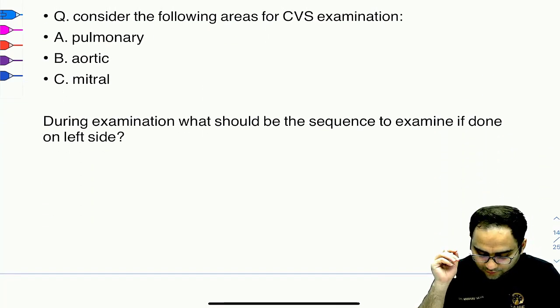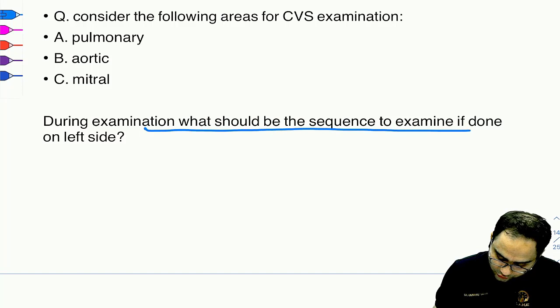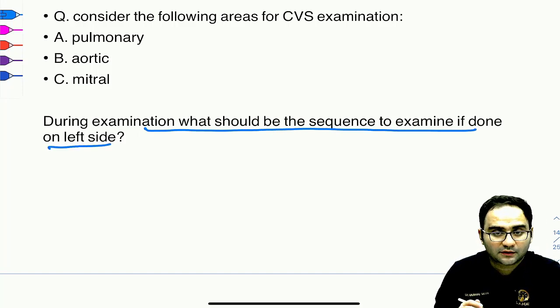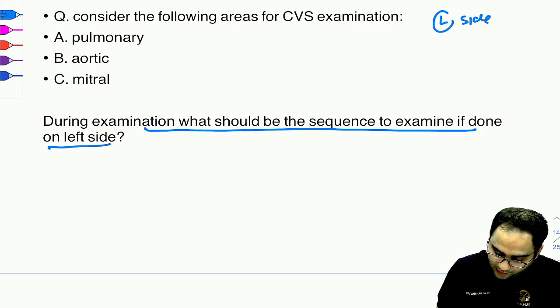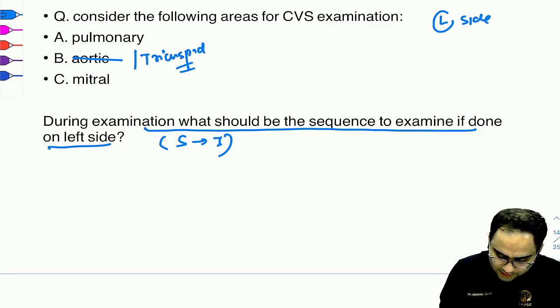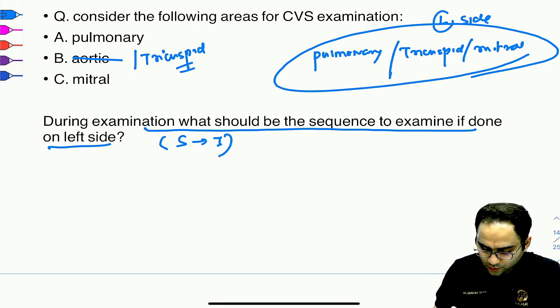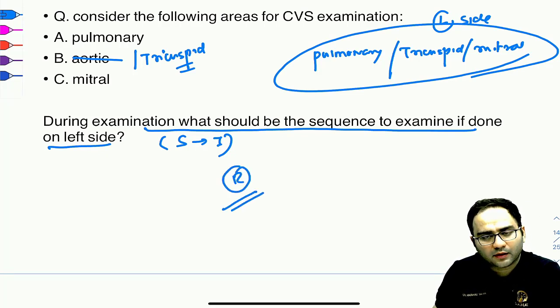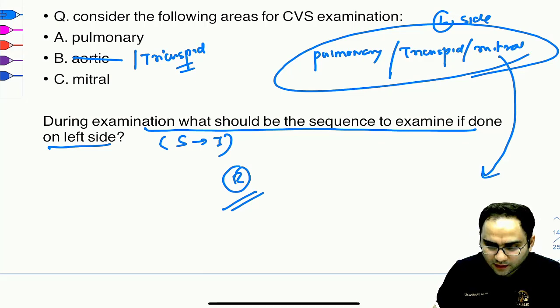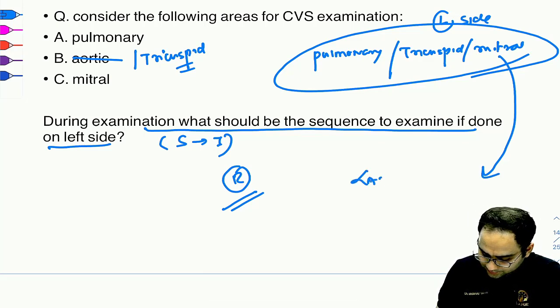Next, they had asked about the following areas of CVS examination, and they're asking you, during the examination, what should be the sequence to examine if done on the left side. That's a very important thing. You are doing it on the left side, and they have asked you to arrange it from superior to inferior, right? So if in the options, apart from aortic, the tricuspid was given, whatever be the case, the sequence would be pulmonary first, then the tricuspid, and then the mitral. Aortic area lies on the right side, so that should not be part of the options. So whatever you do, the option of mitral would be at last.